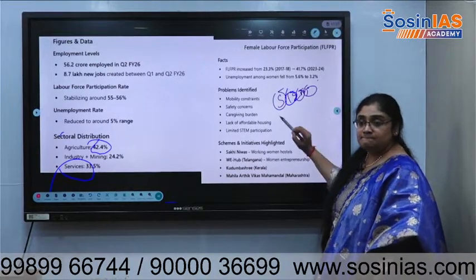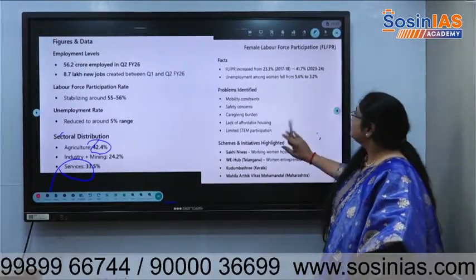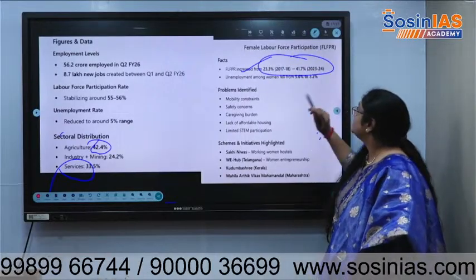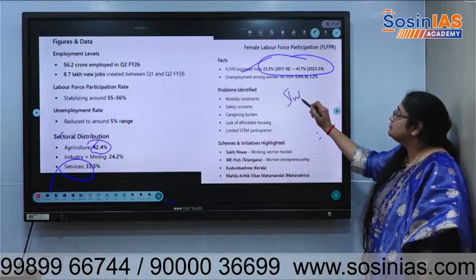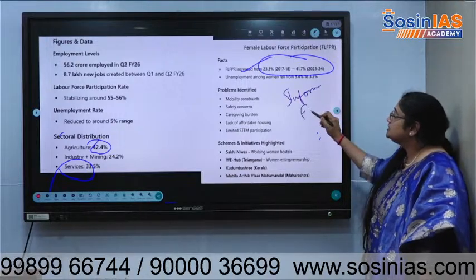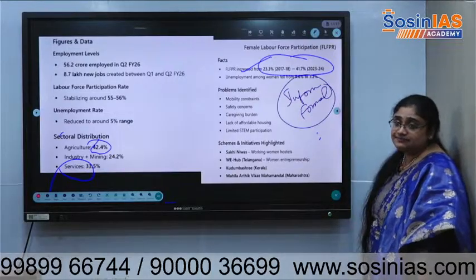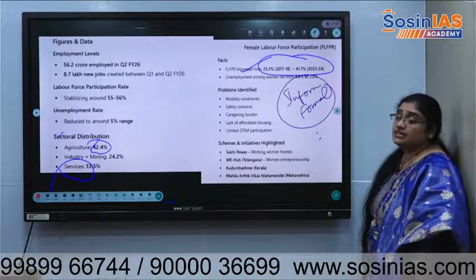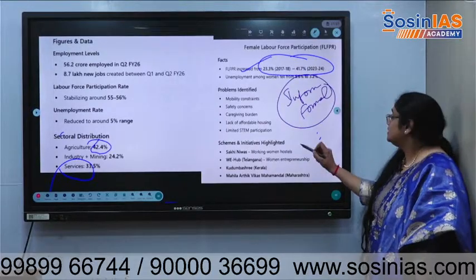Okay? This is the basic outline you need to know. And apart from that, female labor force participation increased from 23.3 to 41.7%. It might have increased in the informal sector or somewhat in the formal sector, but not very drastically.